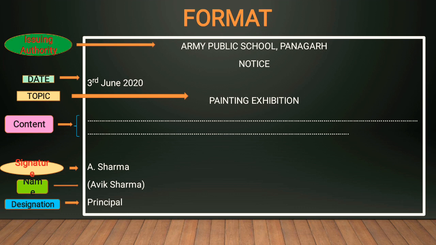You have to remember one thing, that the content should be short, precise, and relevant to the topic. And the word limit is 50 words. And the tone should be objective, impartial, and formal.